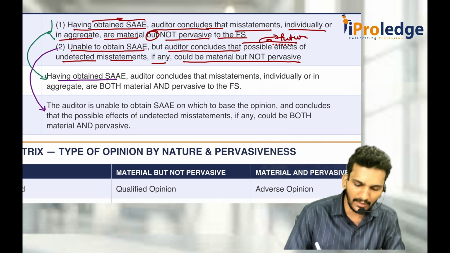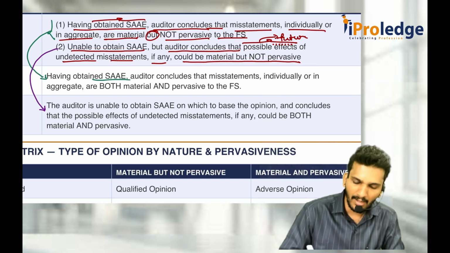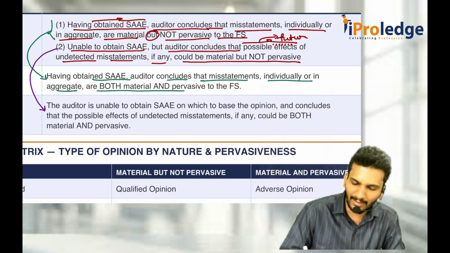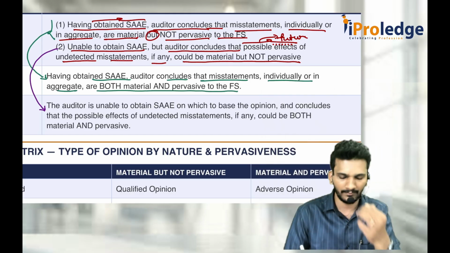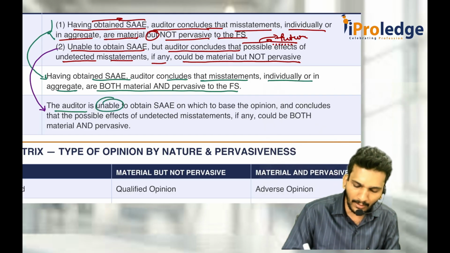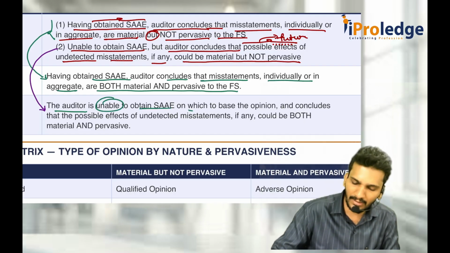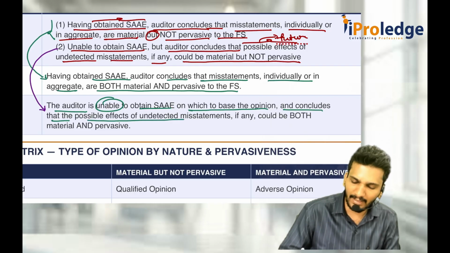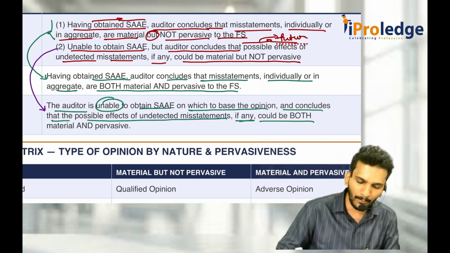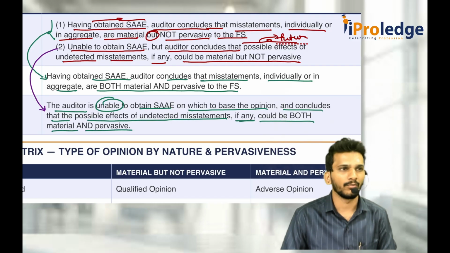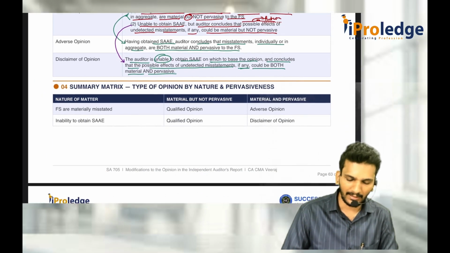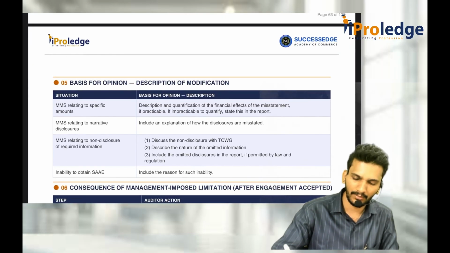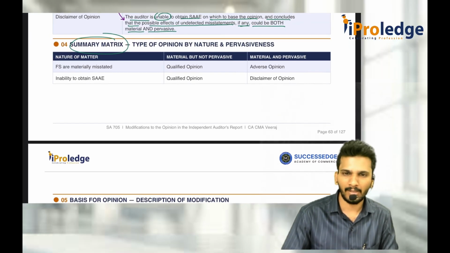Having obtained sufficient and appropriate audit evidence, he concludes that misstatements, individually or in aggregate, are both material and pervasive to the financial statements. Here the auditor is unable to obtain sufficient and appropriate audit evidence on which to base his opinion and concludes that the possible effects of undetected misstatements, if any, could be both material and pervasive. Based on that, they tell that. This is the summary of the matter we discussed above. You can go through that. Online people, you can take a screenshot.